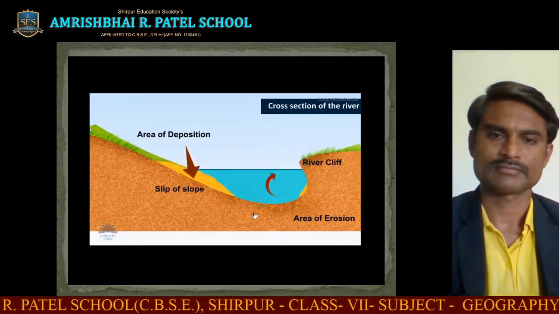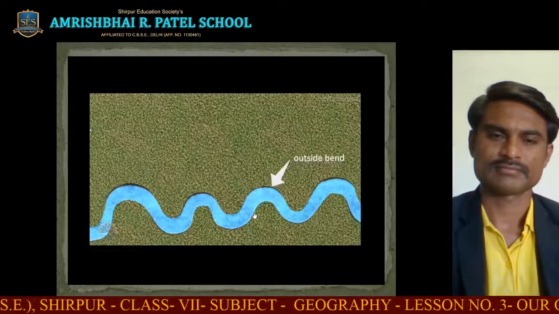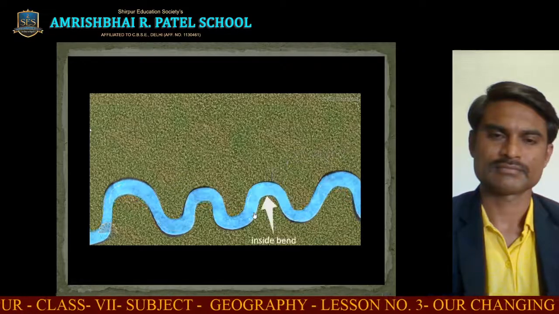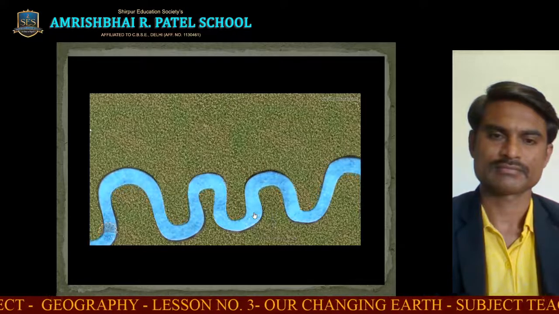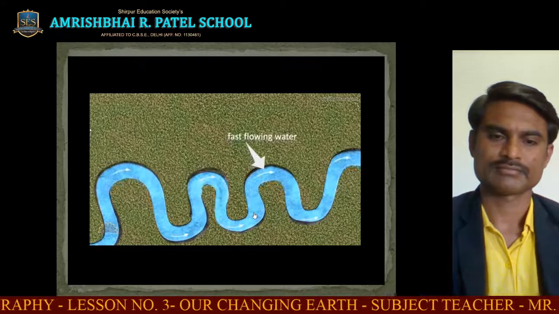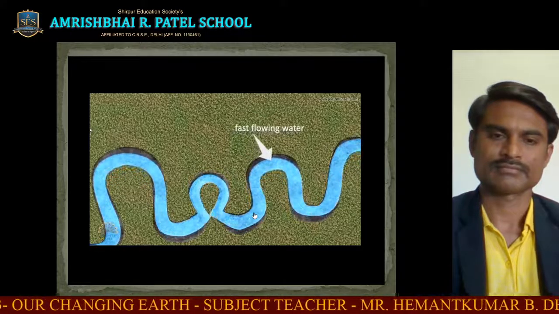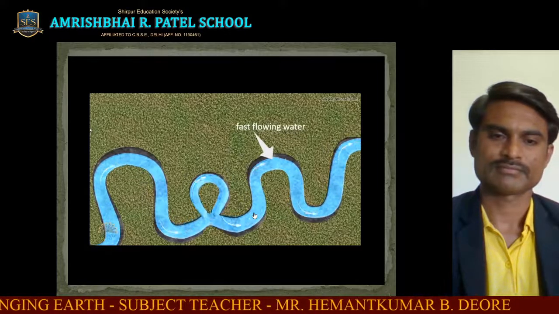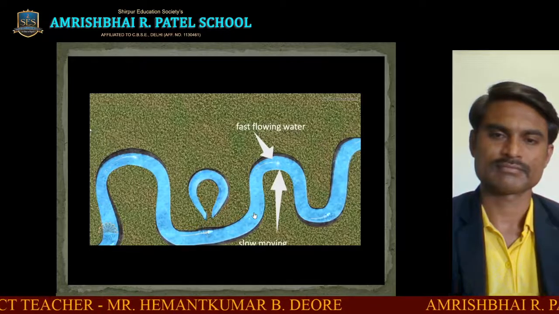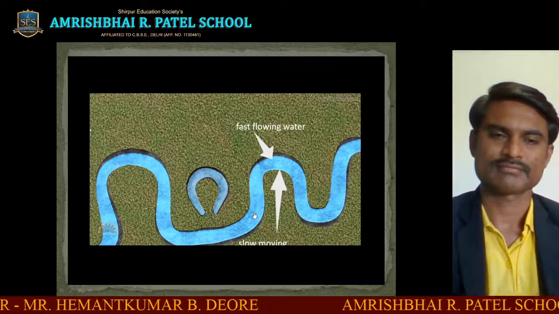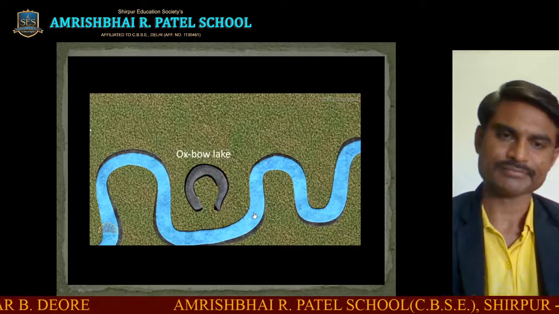In the lower course of a river, a meander becomes very much pronounced. The outside bend gets eroded rapidly and the meander loop becomes almost a complete circle. Gradually, the narrow necks of the loop erode further and intersect each other. Now, the river cuts through the intersection to flow in a straight path. As a result, the meander loop is abandoned and it forms an oxbow lake. The oxbow lake later turns into a swamp, and subsequent floods may silt up the lake. It becomes marshy and eventually dries up.